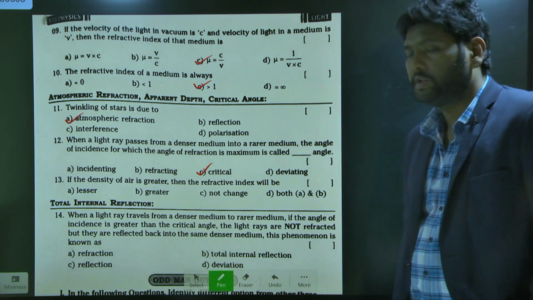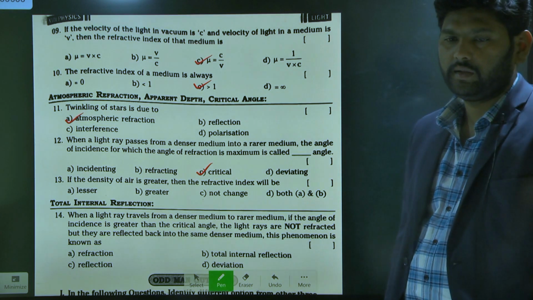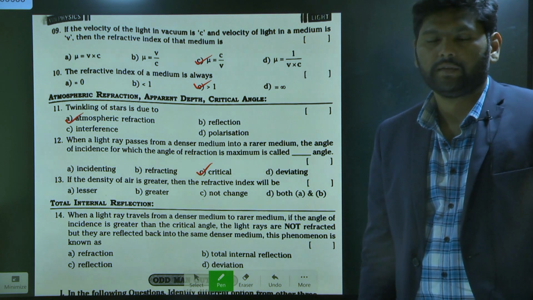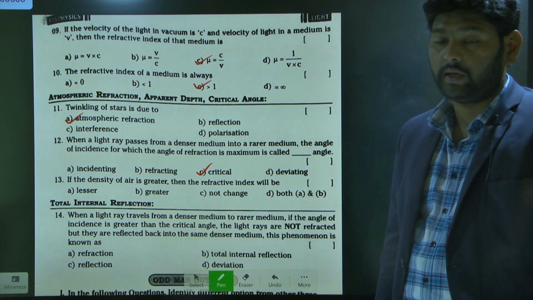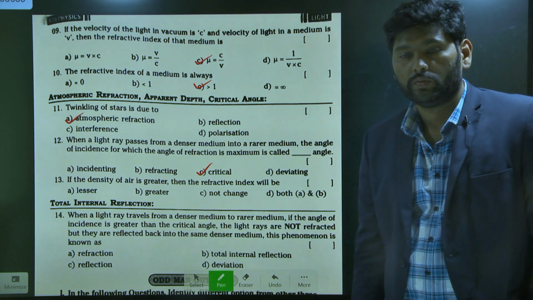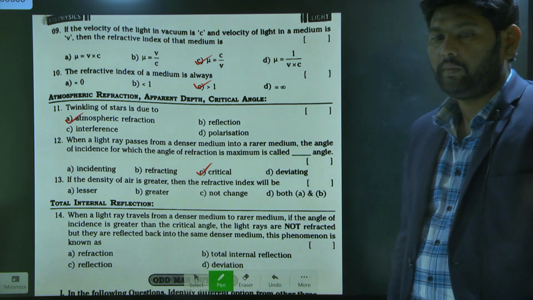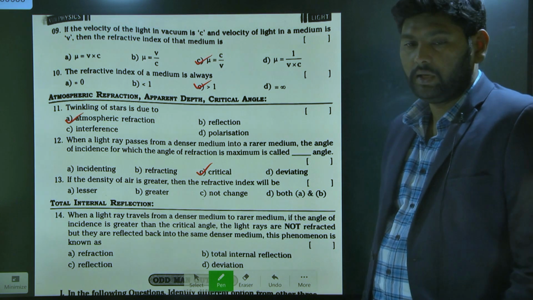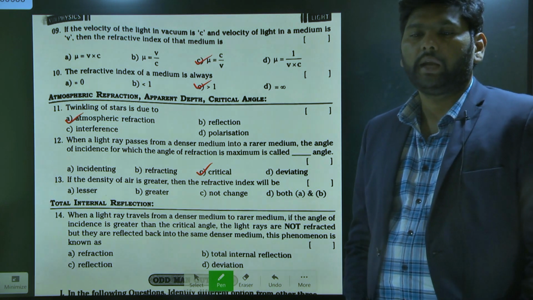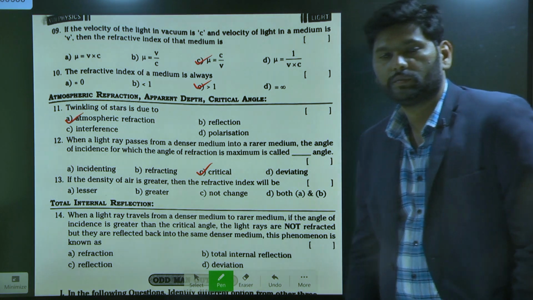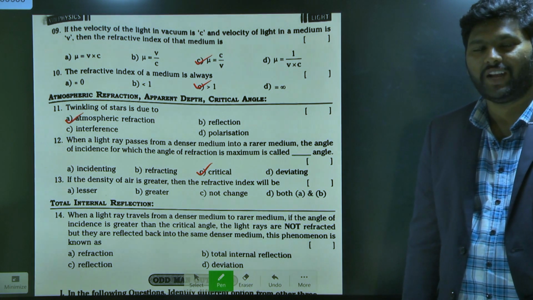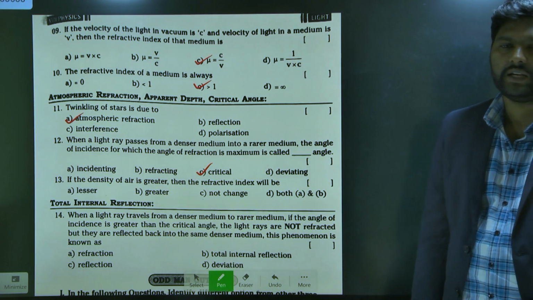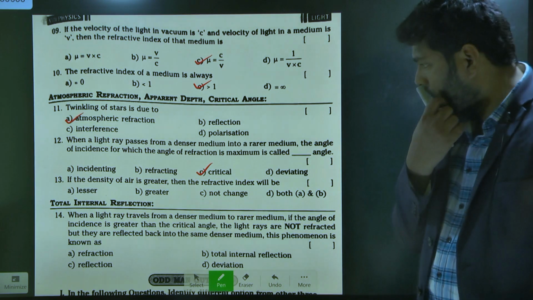Greater, but what is the specific value? Not 1, it is 90 degrees. Understand?